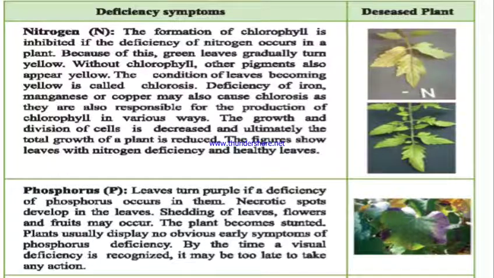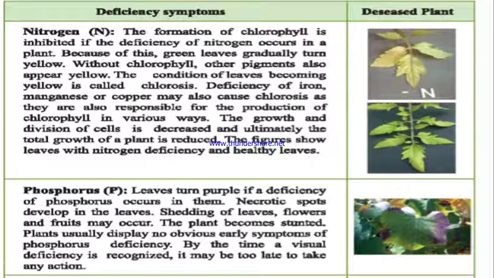This condition is actually called chlorosis. There is a high chance a definition question will come, like what is chlorosis. In that case, you can answer like this: the green leaves gradually turn yellow because of the deficiency of nitrogen and other important nutrients. That condition of leaves becoming yellow is called chlorosis.